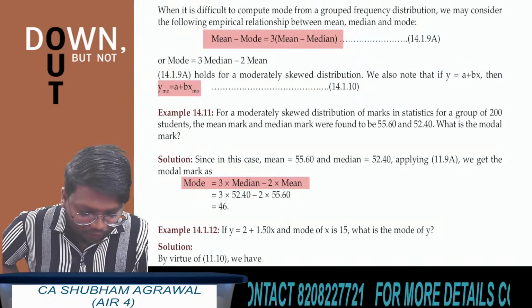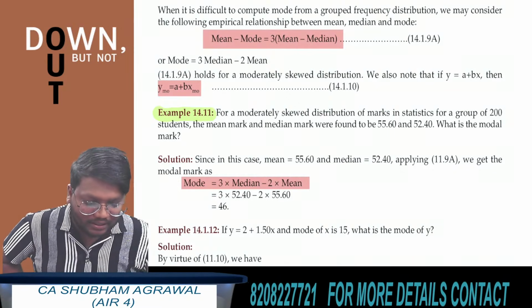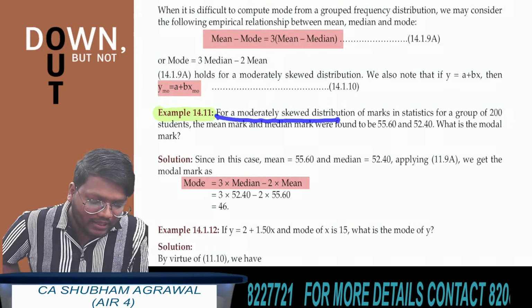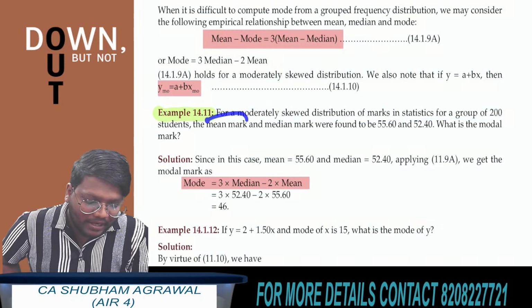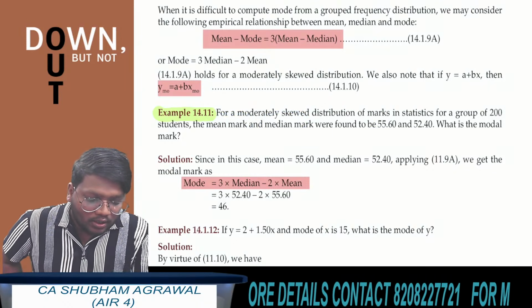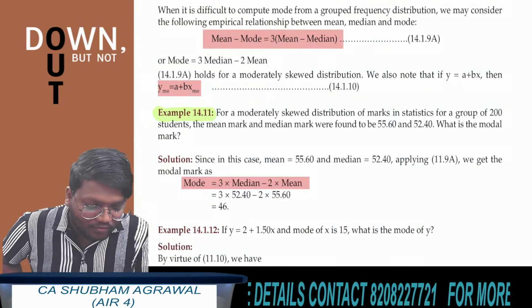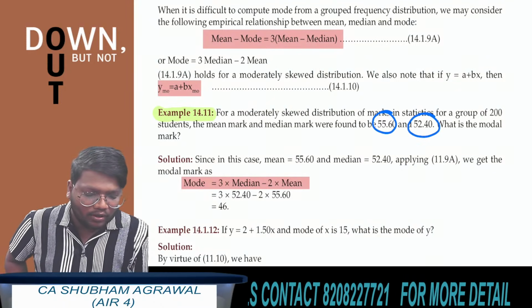See this example 14.11. All of you quickly read this example. For a moderately skewed distribution of marks in statistics for a group of 200 students, the mean mark and median mark were found to be 55.6 and 52.40. So they have given us the mean. Mean is what? 55.6, and median is also given. Median is what? 52.4.